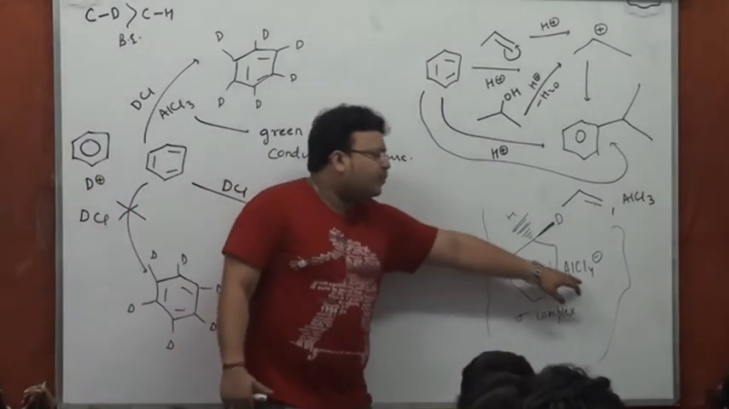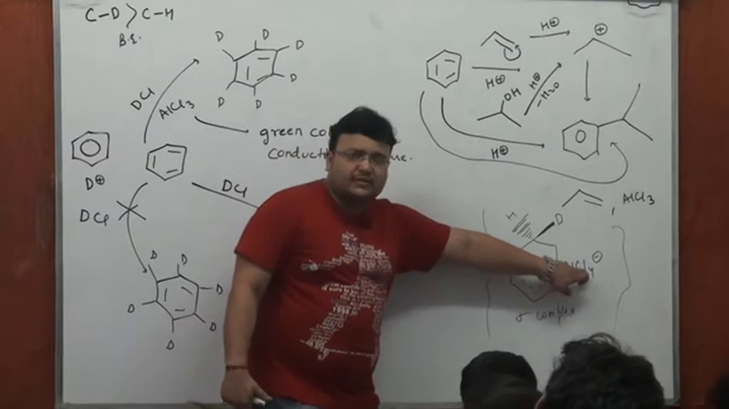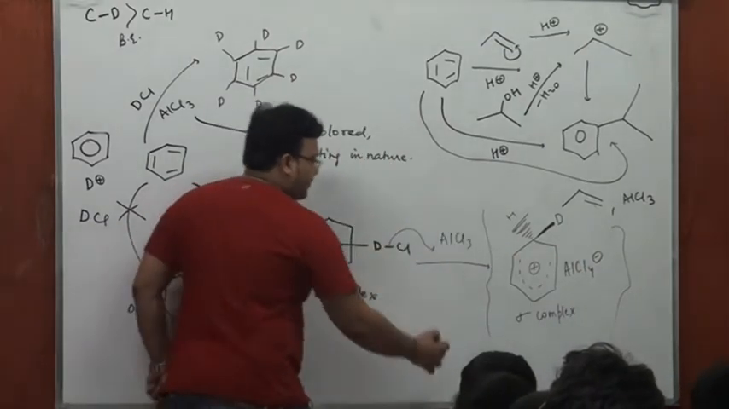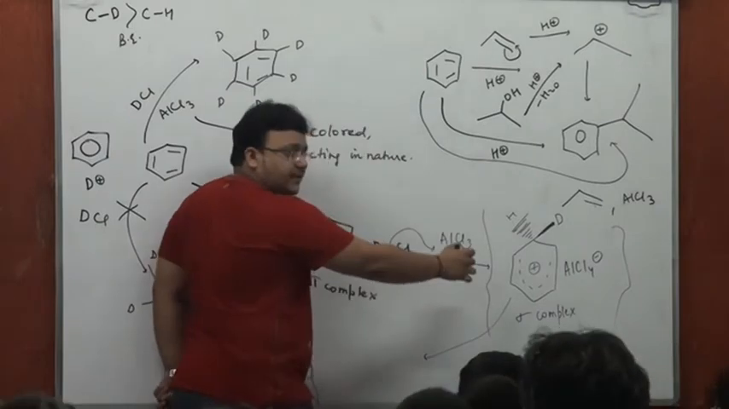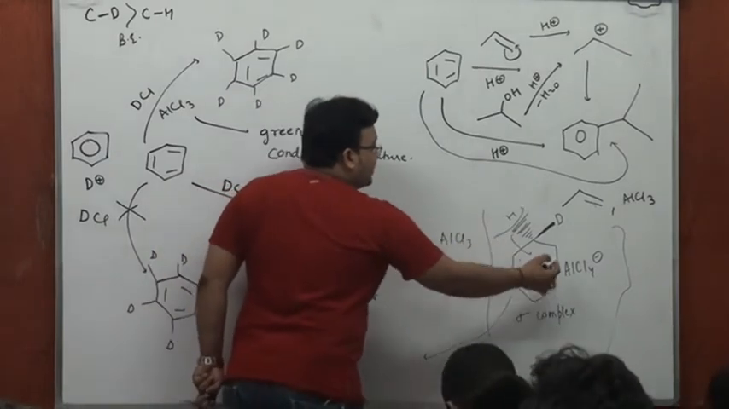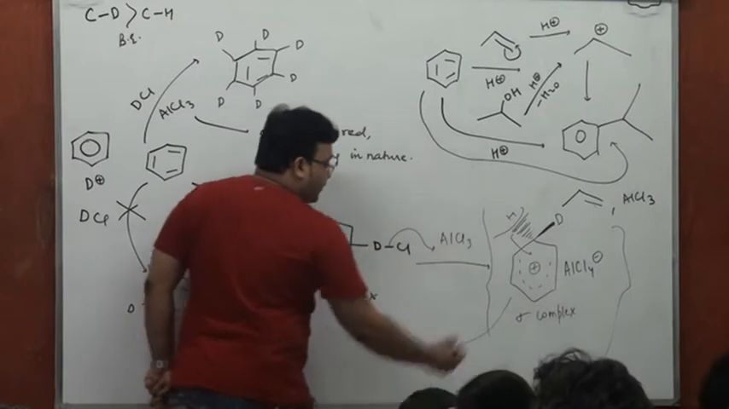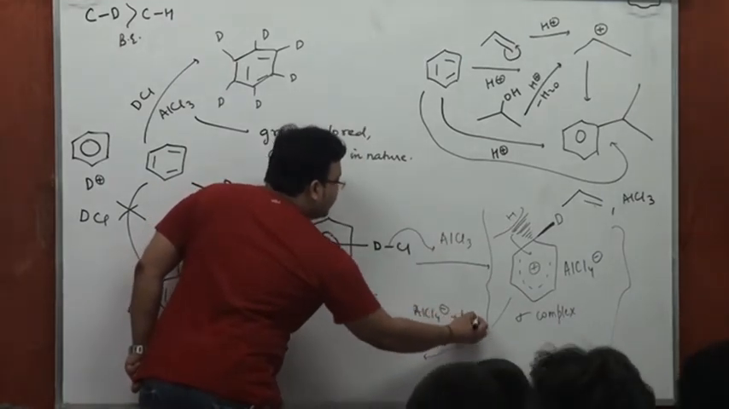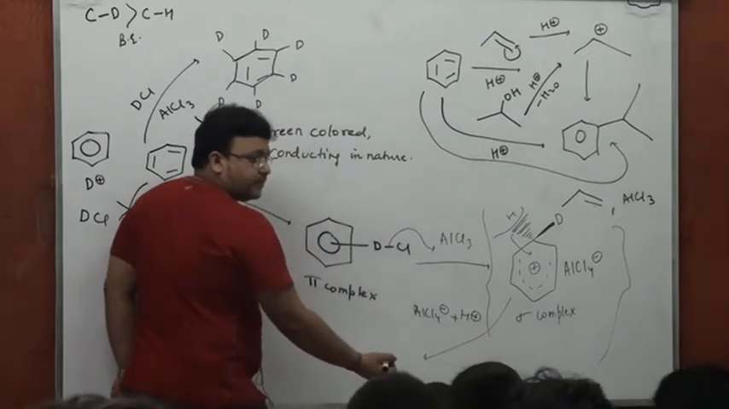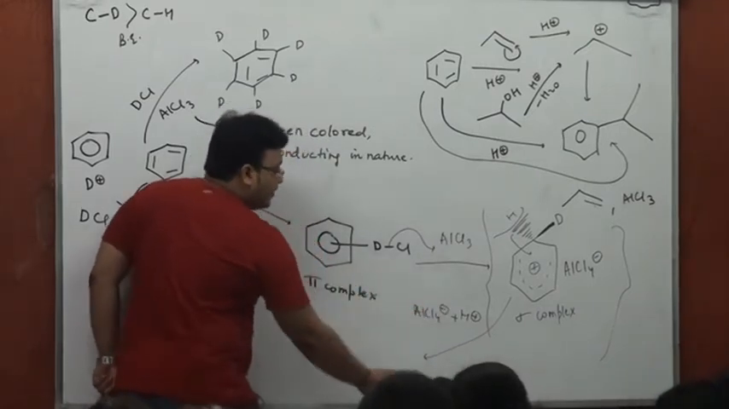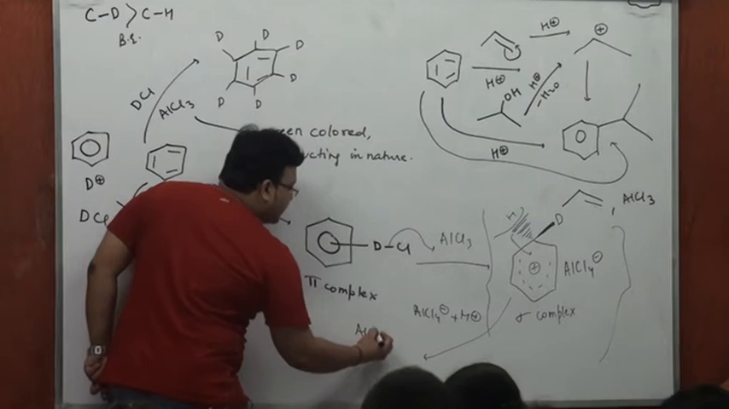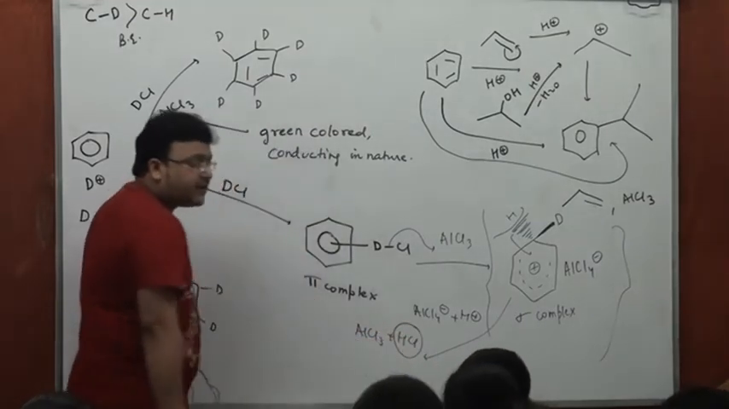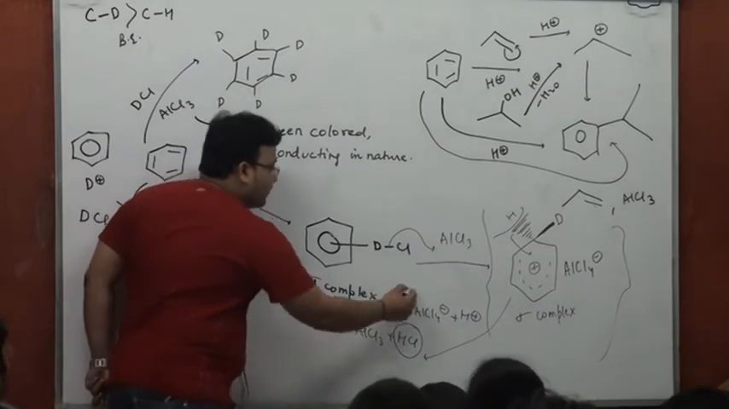AlCl3 only helps in maturing this pi complex to a sigma complex. Yes, this AlCl4 minus also plays a role in taking out H plus. Now this has to lose H plus. If it loses H plus, it becomes aromatic again. AlCl4 minus will help in the loss of H plus. This H plus will interact with AlCl4 minus, forming AlCl3 and HCl. HCl is going to be the byproduct of the process, and AlCl3 will get recycled.